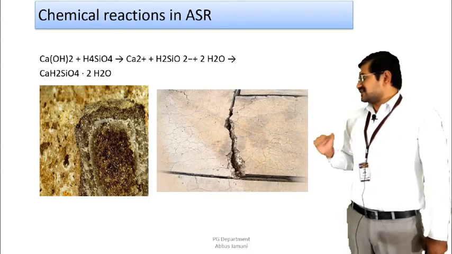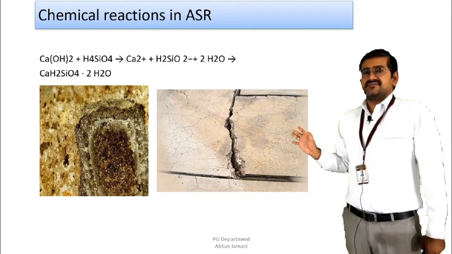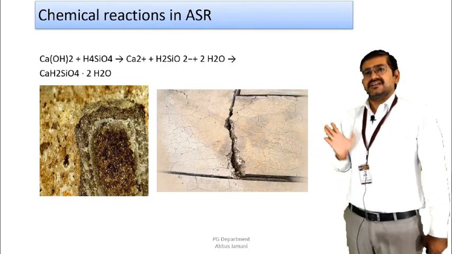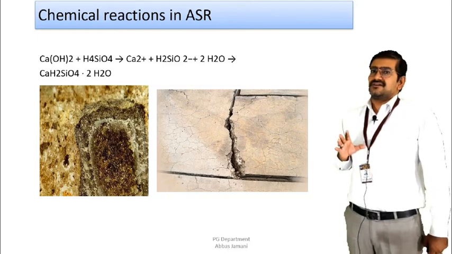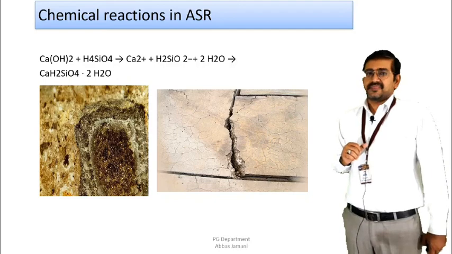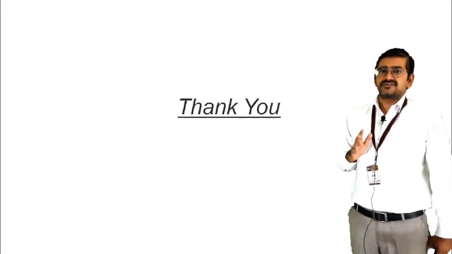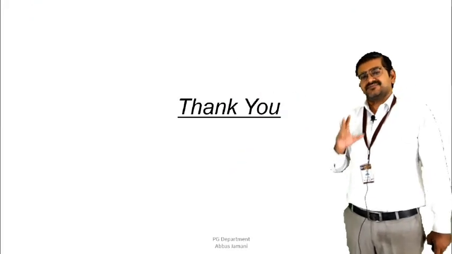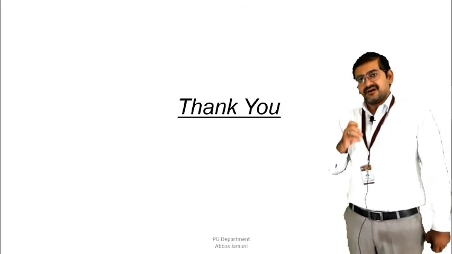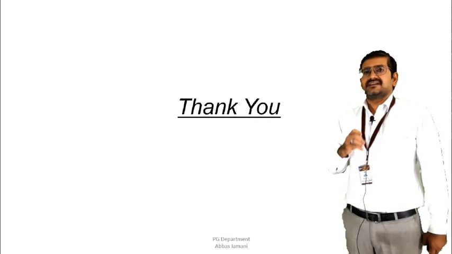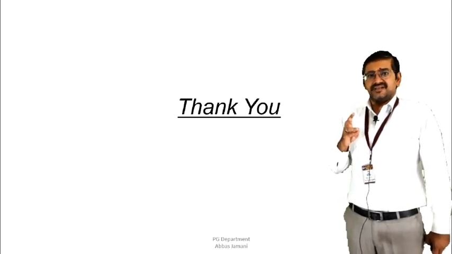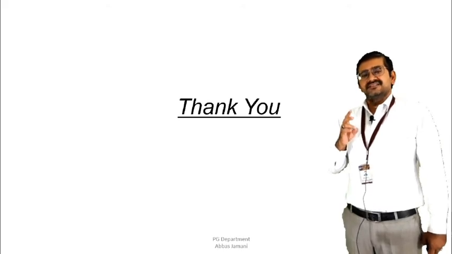It is but obvious that if something is detrimental to such a level, then it is going to reduce the service life of the structure, and the durability of the structure is going to be compromised to a great extent. So it is very important for us to understand the concept of durability of concrete, and the factors that we have discussed regarding durability, that is the concrete cover, then compaction, then permeability, then cement type, right?